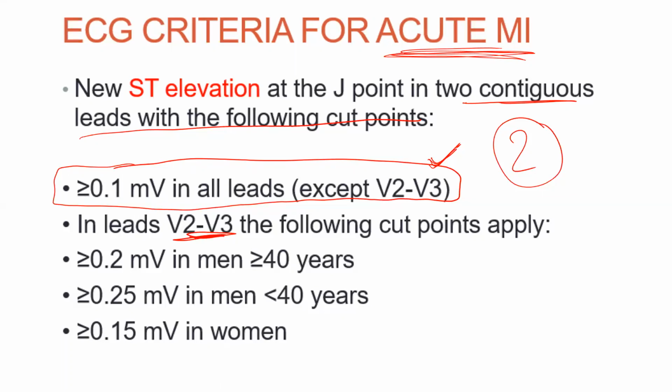And in a patient, for example, if you have severe left ventricular hypertrophy, there is a very big QRS complex and everything. So the ECG paper is not sufficient. Many times the thin strip of ECG will be there, and on that strip the QRS complexes are going up and down. It is not even covering in the paper. Then reduce the standardization and make the ECG small, so that the ECG complexes will fit in that ECG paper. Then you are going to see. That's why sometimes standardization may need to be changed to look for small changes. So 0.1 millivolt ST elevation is more important for your diagnosis of MI. This one is not important for you as such.